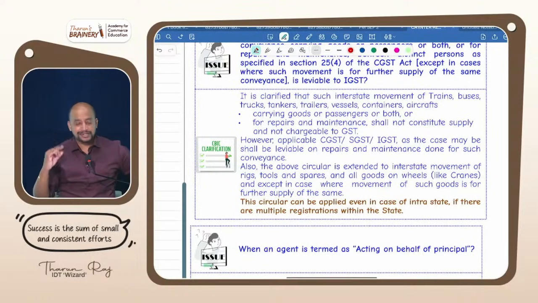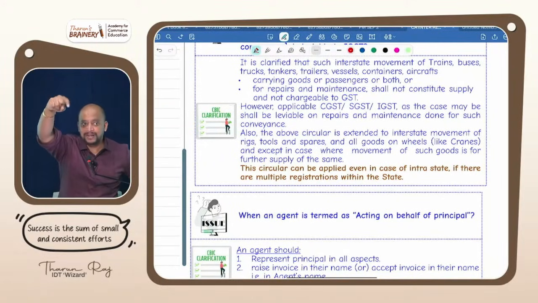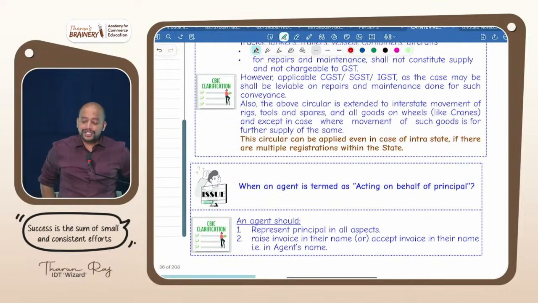Carrying goods or passengers or both, or for repair and maintenance, shall not constitute supply. However, applicable GST will be leviable on repair and maintenance done for such conveyance. So the workshop which is doing repair and maintenance, that activity will become supply of service. Also, the above circular is extended to interstate movement of rigs, tools and spares and all goods on wheels, and